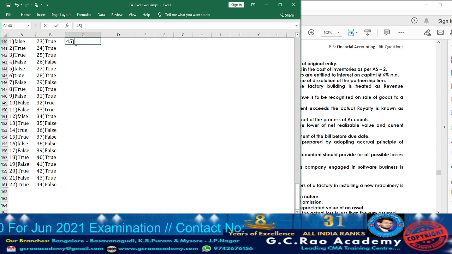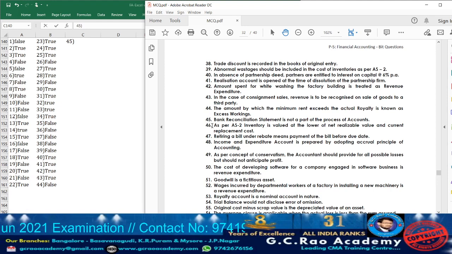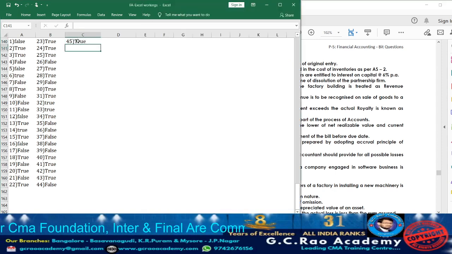Next, take down statement 45. Let us move on to statement 45. What they are telling? BRS, bank reconciliation statement, is not a part of process of account. Yes, it is true. Why is the bank reconciliation statement prepared? When a difference arises between the cash balance in the passbook and cash book, the businessman prepares the bank reconciliation statement so as to understand why that difference arose. Actually, it is not a part of process of account. So accordingly, the statement is true.